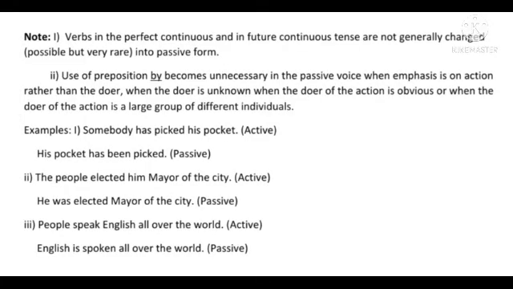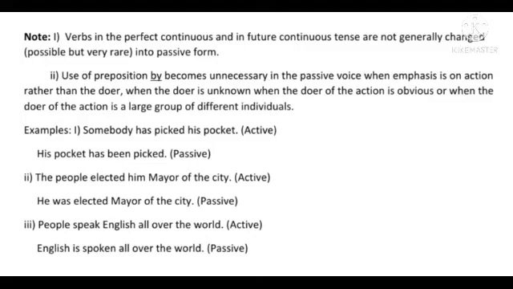Verbs in the perfect continuous, like present perfect continuous, past perfect continuous and future perfect continuous, and in future continuous tense are not generally changed into passive voice. However, according to some grammarians, it is possible, but it is very rarely used.